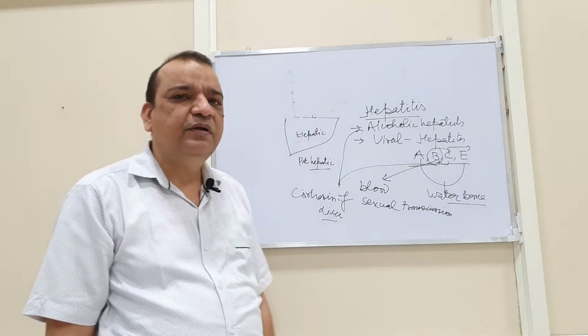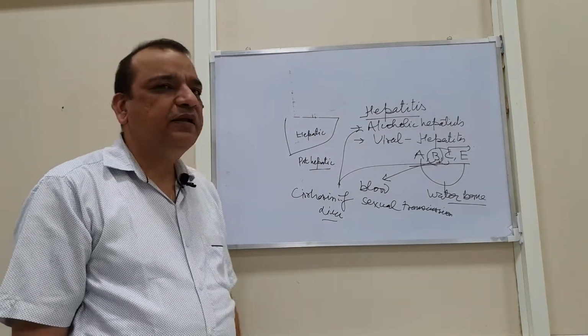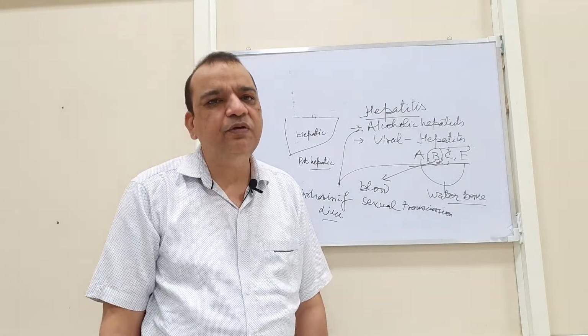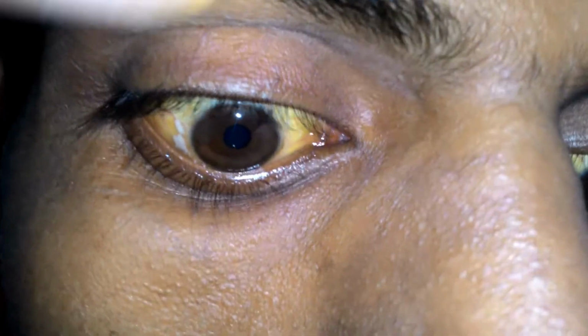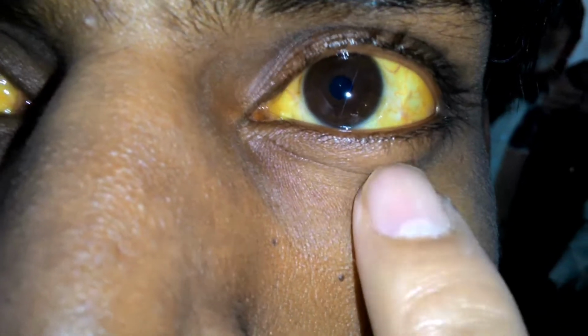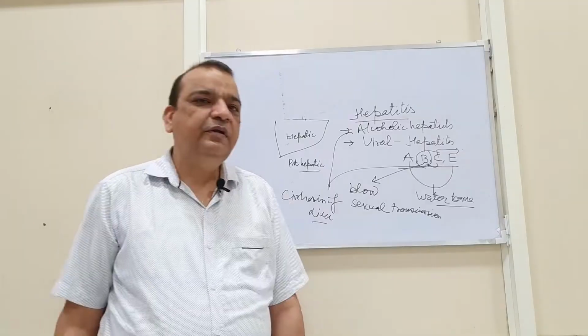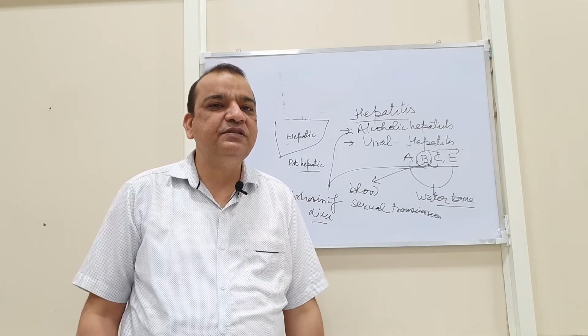Some other infections and malignancies may lead to hepatitis, and there are certain other hepatitis like drug-induced hepatitis, where certain drugs may cause hepatitis. Drugs may cause damage to the hepatocytes, and certain drugs may cause cholestasis, meaning stasis of the bile flow.